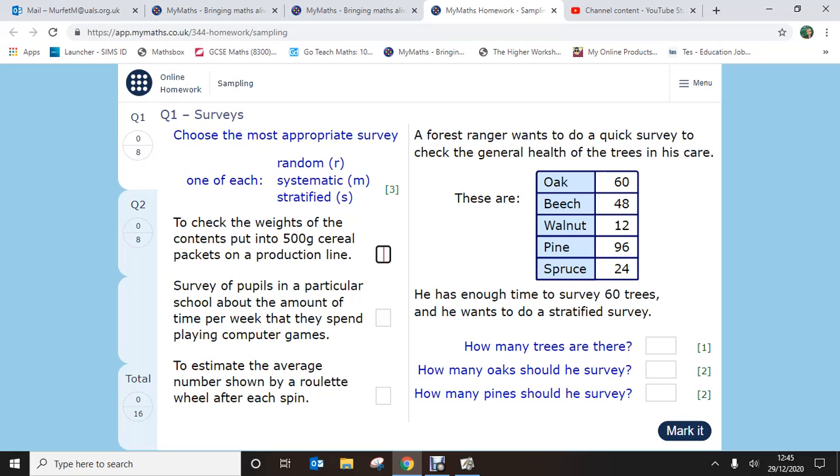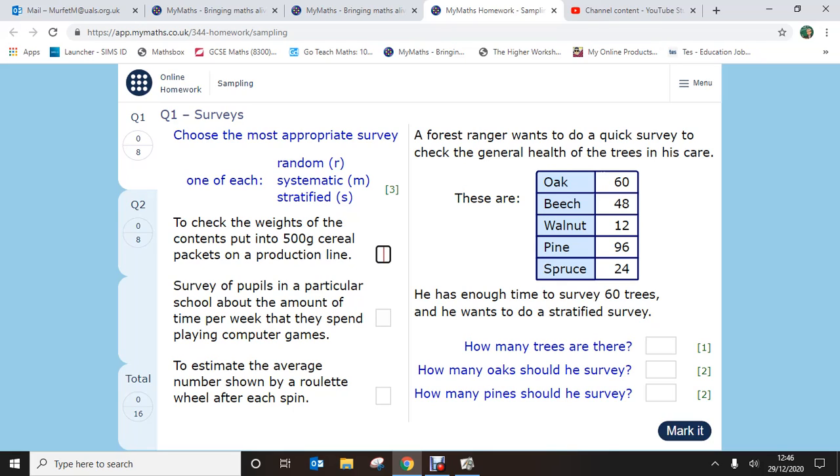The biggest problem with stats is most of the questions are very wordy, and you've got to read through and understand what it's actually asking for. So question 1, surveys. Choose the most appropriate survey. So in each of these I'm going to put R, M or S. To check the weights of the contents are put into 500 gram cereal packets on a production line.